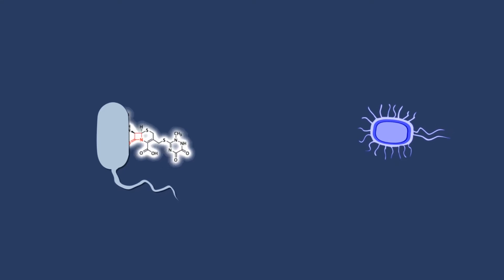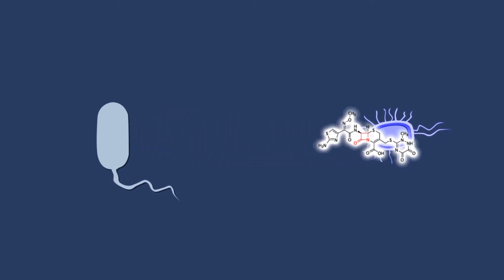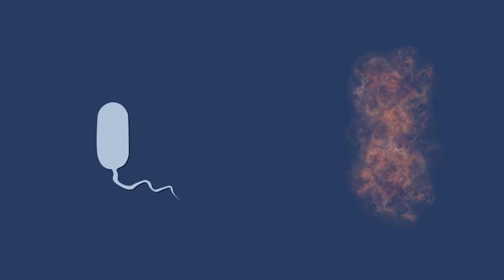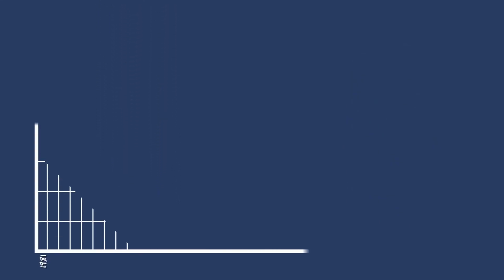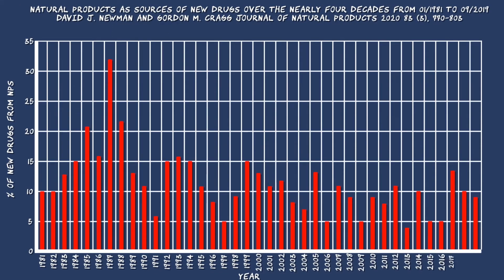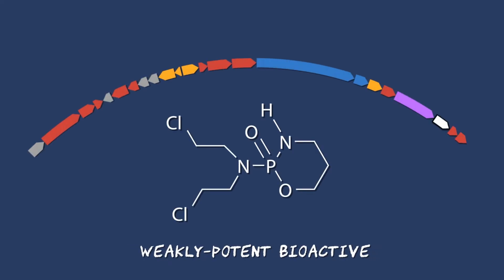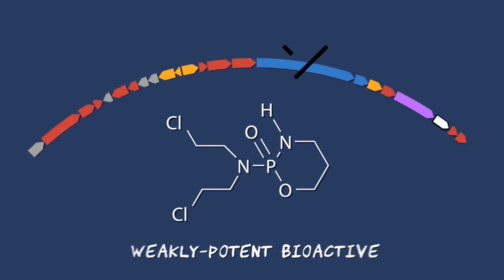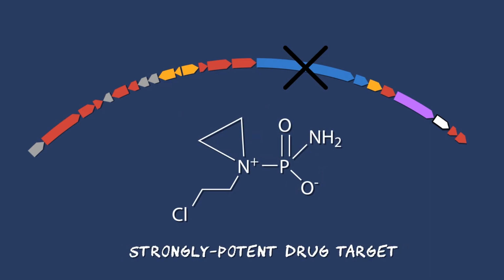Now let's talk about why this research is exciting. Many bacterial secondary metabolites are bioactive, meaning they have biological activity, and there are many drugs that are derived from natural products. Understanding these biosynthetic mechanisms may lead to the production of new drugs. Molecular biology techniques allow us to modify the genomes of bacteria, including biosynthetic gene clusters. By modifying the biosynthetic genes and the resulting enzymes, we can create new natural products which can be used as drugs to treat all kinds of diseases.